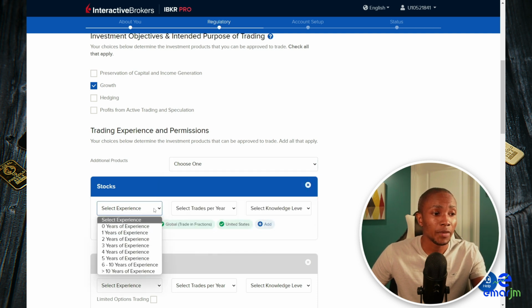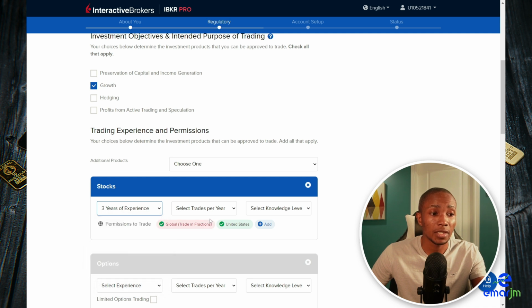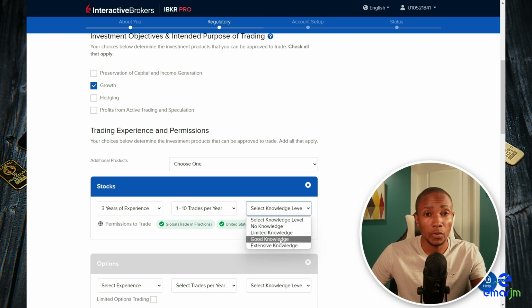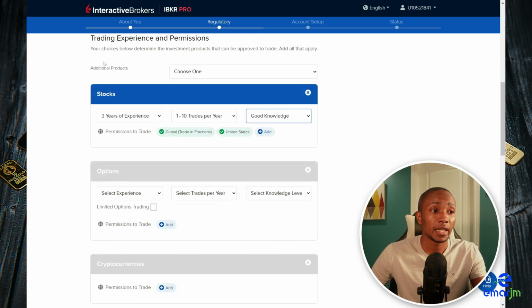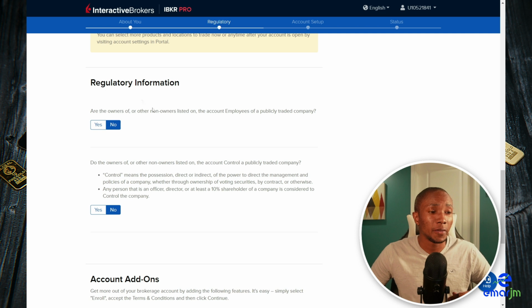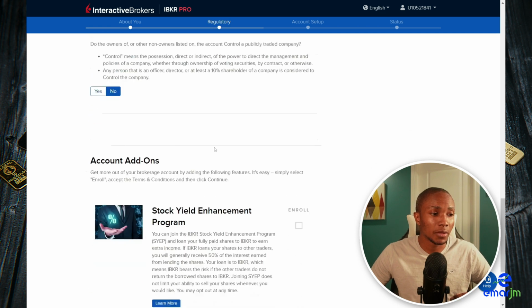So on the experience, you want to select say 3 years experience. Number of trades per year, say 1 to 10. Level of knowledge, we want to go with good knowledge because if you go with limited knowledge, they are not going to allow you to continue. So because we didn't select any additional products up top, we don't need to configure any permissions here. None of the regulatory information applies to me, so I'm going to skip that.